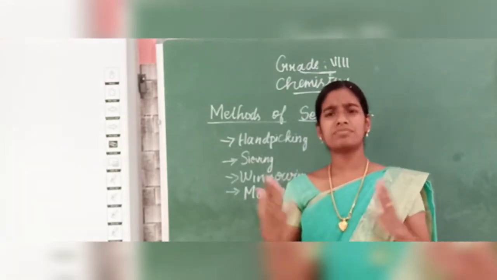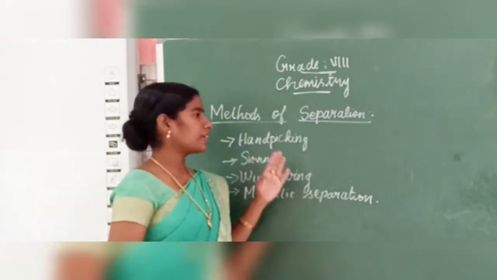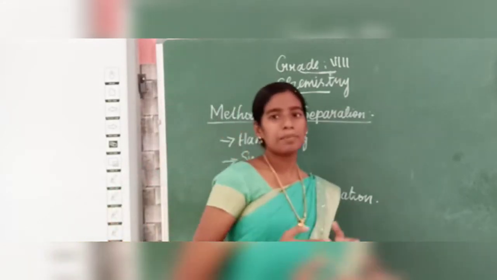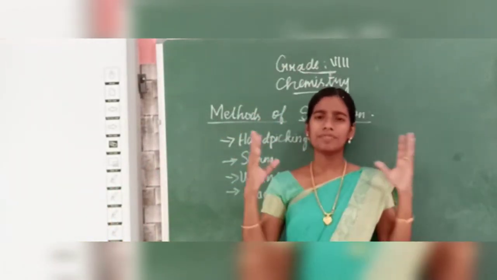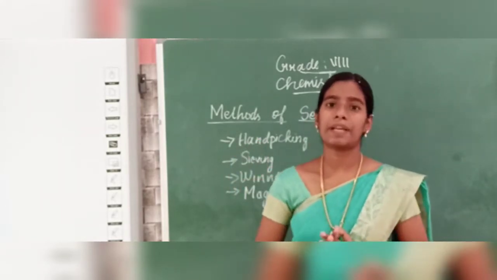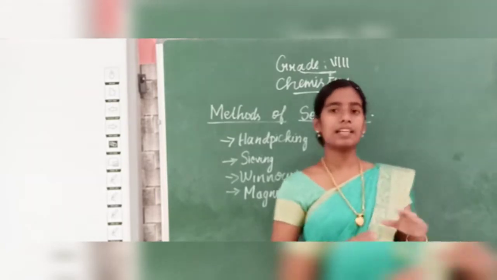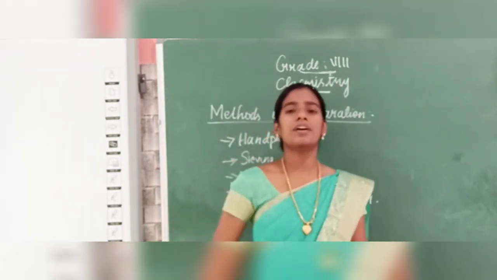Now, many separation techniques are there. For example, hand picking, sieving, winnowing, magnetic separation, sublimation, separating funnel method, distillation flask. We have many separating methods. Now, in today's class, we can learn about these four separating methods. The first one is hand picking.